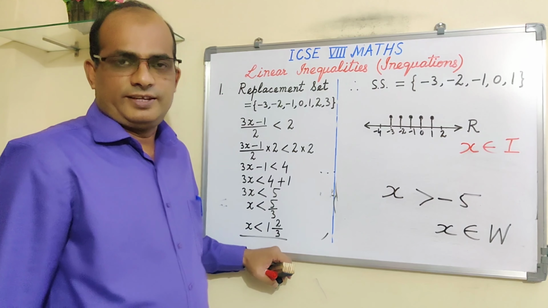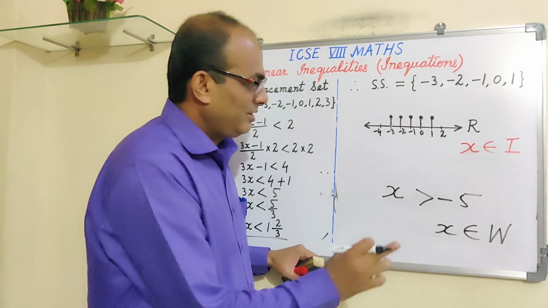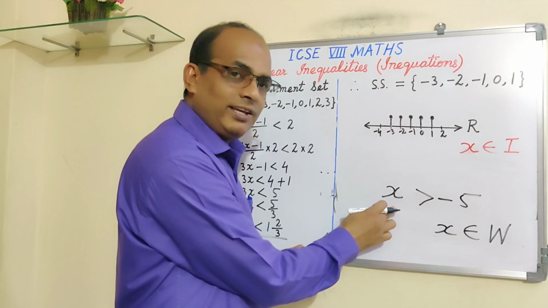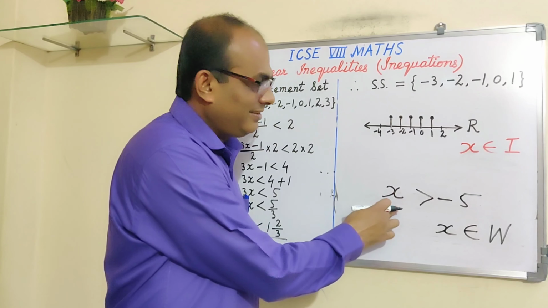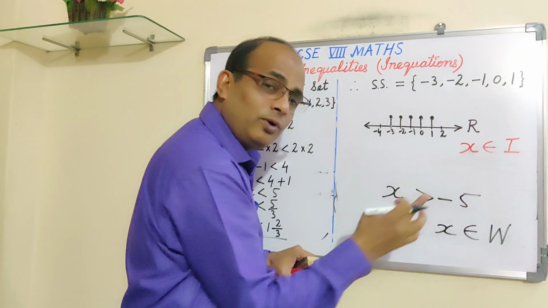Write down the solution set where the values of x are more than -5 and x should be a whole number.